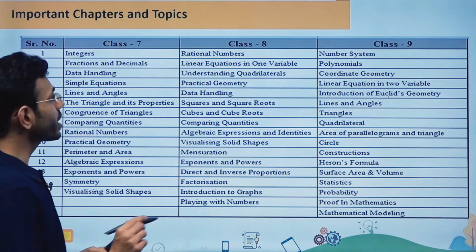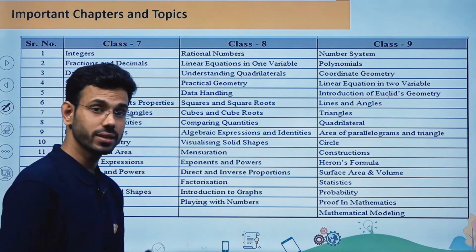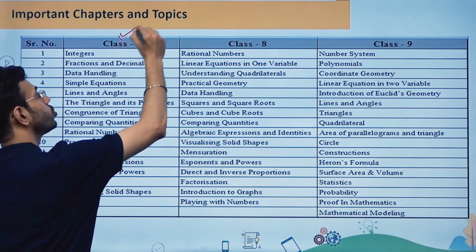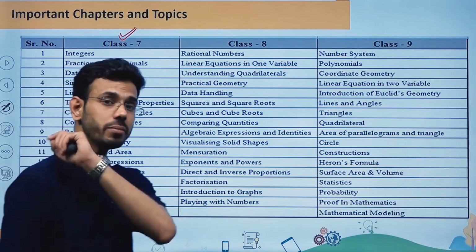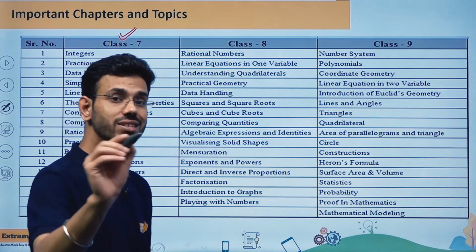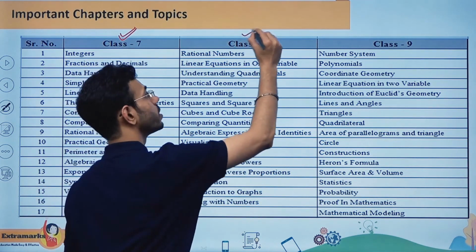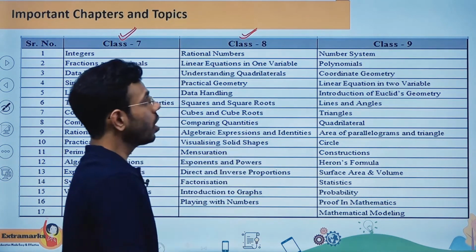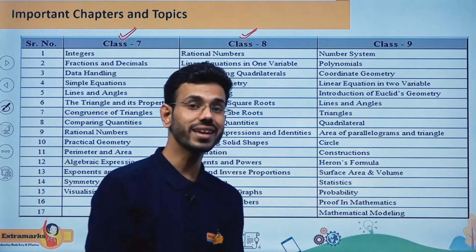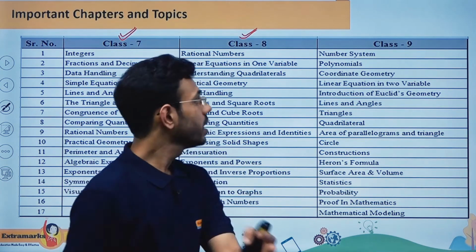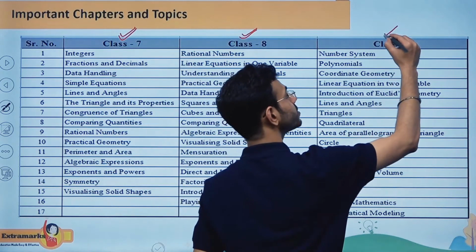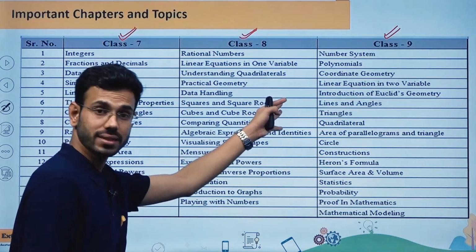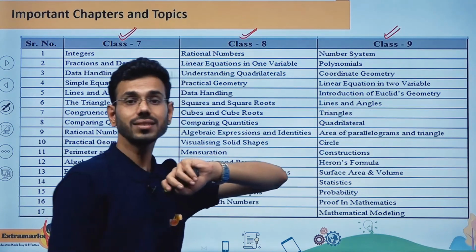Why? Because if you are writing the EYSE examination for class 8, then they will ask you questions based on class 7. If you are writing the examination for class 9, then they will ask you questions based on class 8. So this is the syllabus which they are going to follow to prepare the paper. If I am talking about a student who is writing the examination for class 10, then the syllabus is going to be from class 9. So this is the syllabus for class 8, this is the syllabus for class 9th, and this is the syllabus for class 10th.